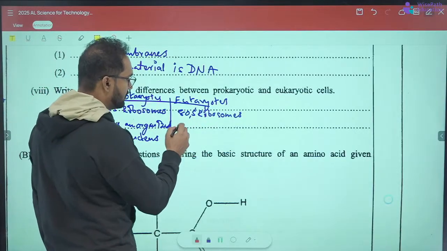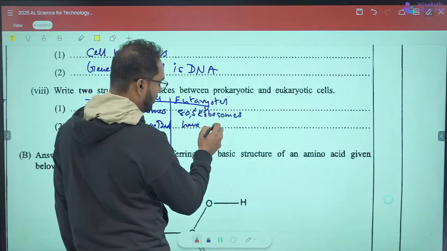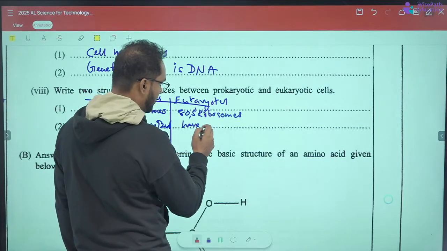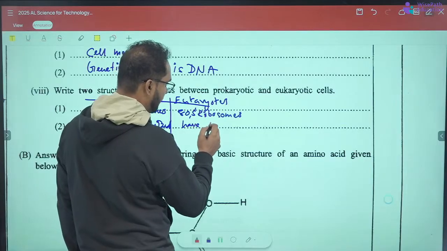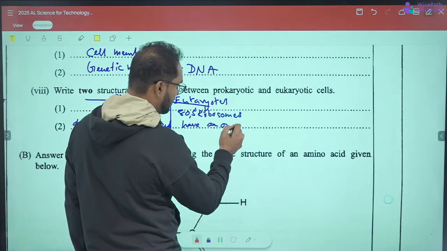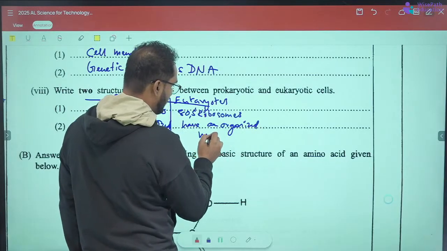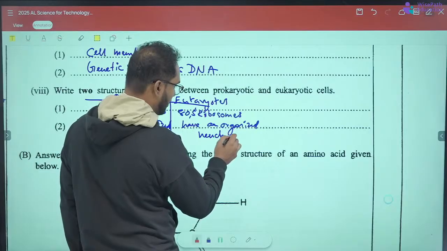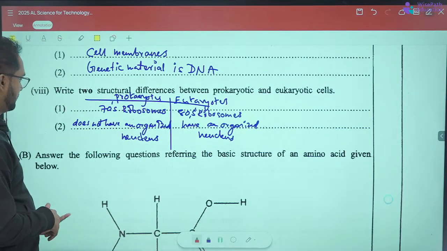The eukaryotes have an organized nucleus. They ask only two, that is enough, right?